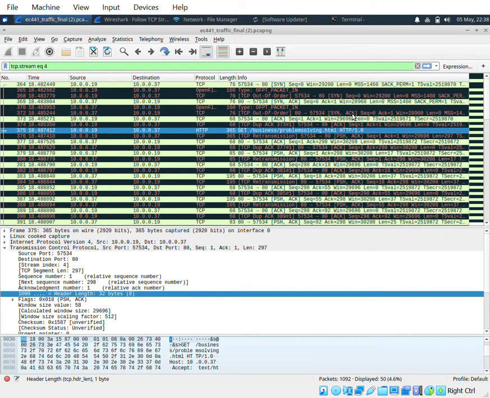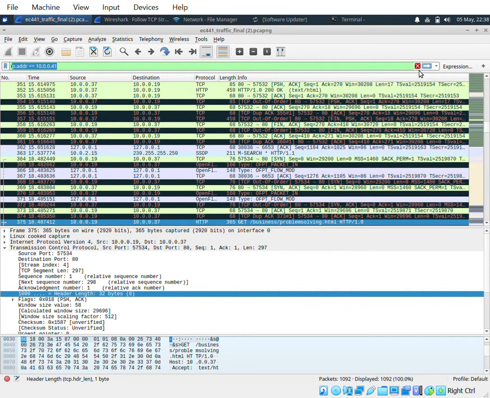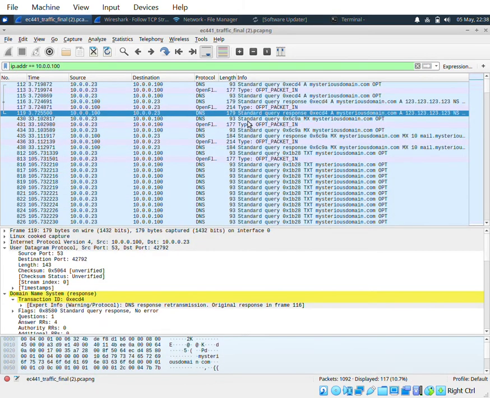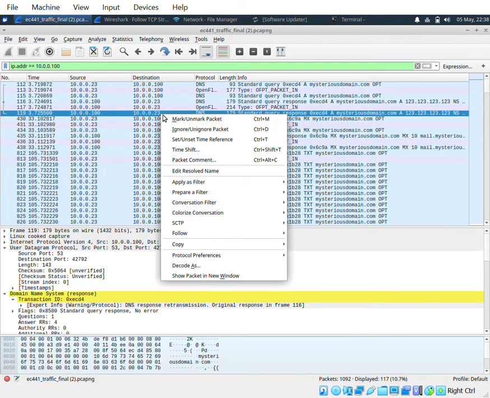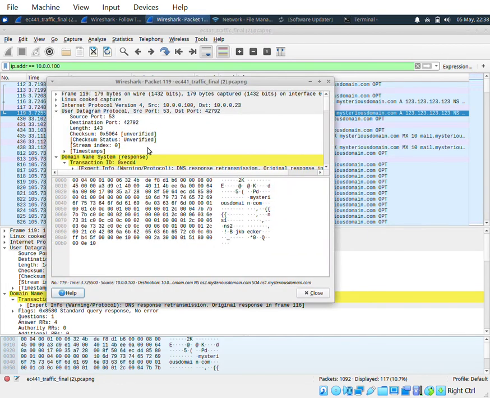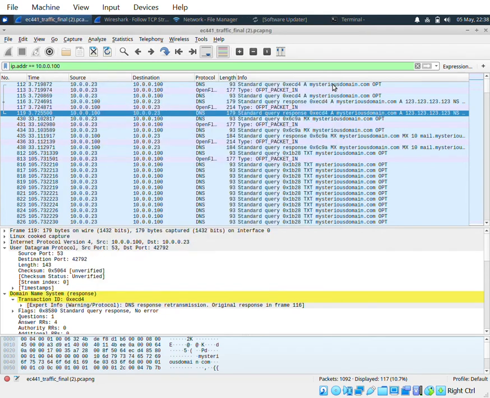Number 4, what kind of server is at address 100 on port 5053? So we search for the IP address 100, and so first of all we check to see if it has the correct port, and from the source port we see it's 53 as asked, and so the protocol is DNS and thus the server is DNS, so the type of server is DNS for number 4.